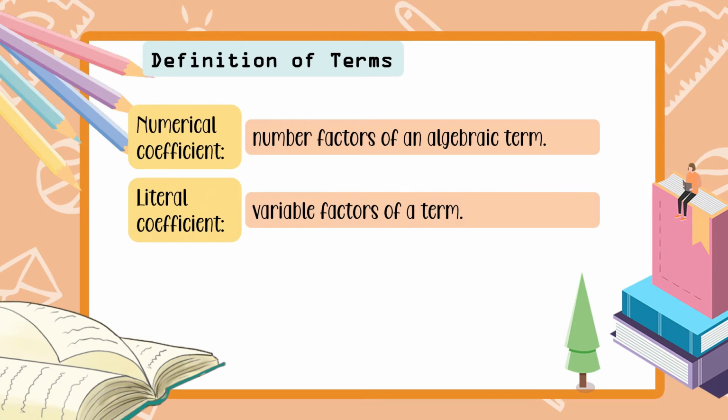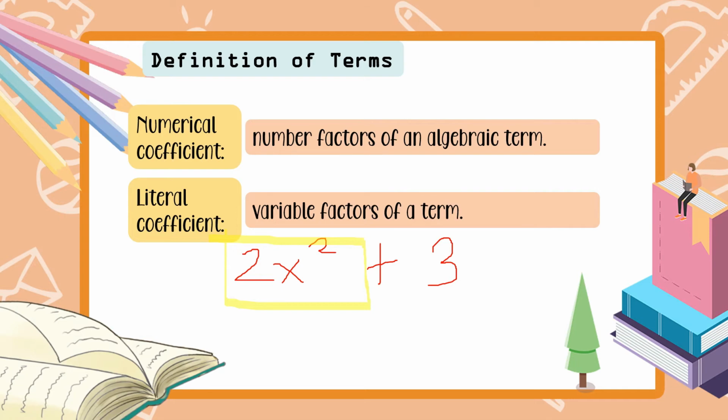We have the literal coefficient or the variable factors of a term. So, basically, kung si numerical coefficient yung number, si literal coefficient yung kasama niya. Now, if you have, for example, 2x squared plus 3. O, dinagdagan ko lang ng squared yung example natin kanina. Now, si 2x squared lang ang may factor dito kasi si 3 solo lang naman siya. So, hindi na ulit siya kasama.